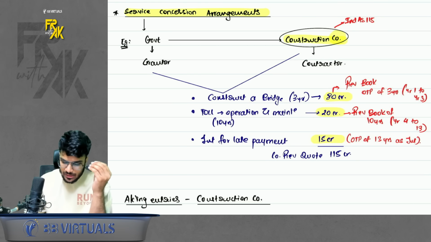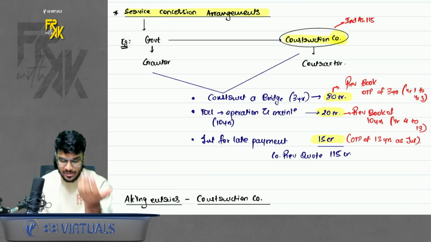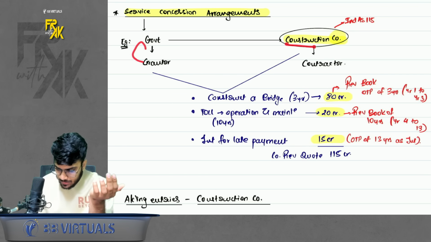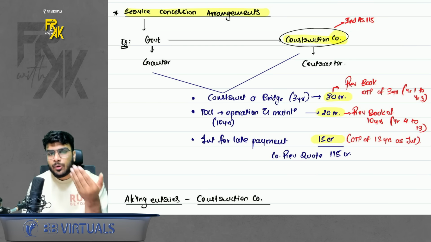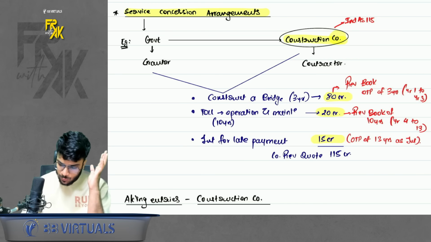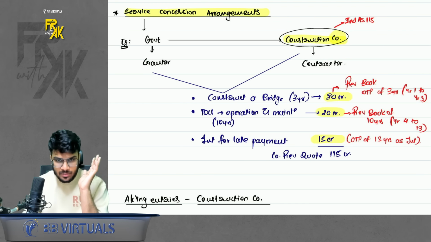Okay. So here in service concession arrangement, there are two parties: government, also known as the grantor, and the construction company, also known as the contractor. Now, from whose point of view are we doing the accounting? We always do the accounting from the company who is going to earn the revenue. Here the construction company will earn the revenue, so we will do the accounting for this construction company.